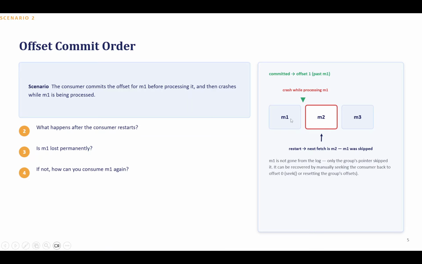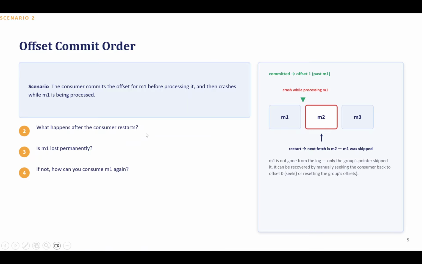Maybe that M1 message required updating an order in a DB with the inventory; that particular order had been directed from the inventory service, and it was going to deduct it. But somehow the DB insert or update failed because an exception occurred, and the offset had already been committed. Now what happens when the consumer restarts? What happens after the consumer restarts? Just think about it.